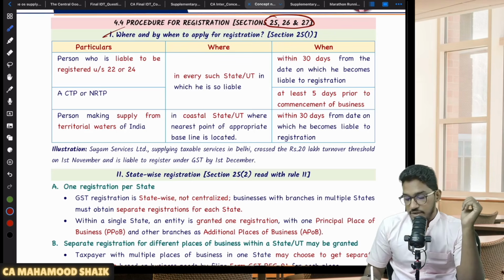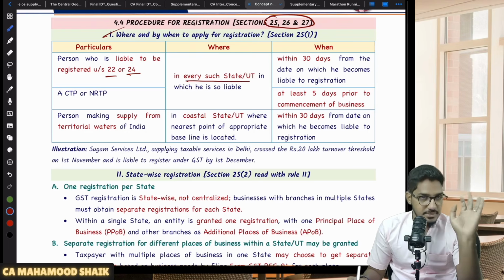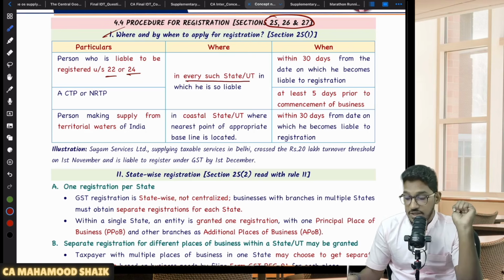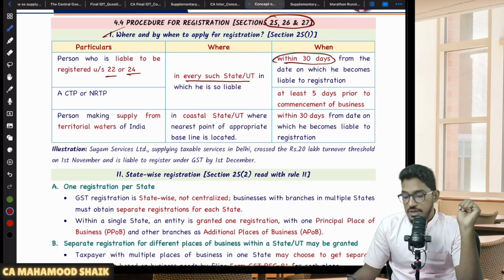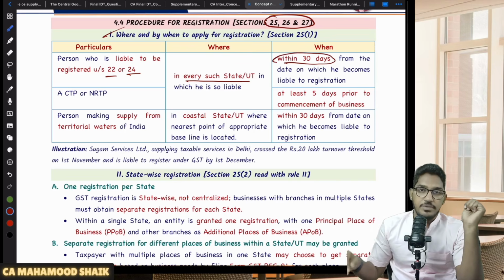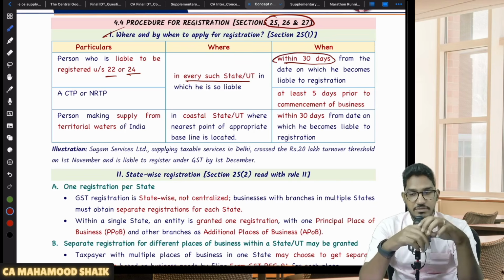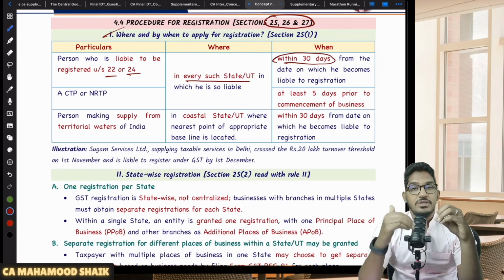So they say that if you are a person liable for registration under section 22 or 24, then you are required to get yourself registered in every state or union territory wherever you are making a taxable supply. There you have to submit an application. Within how many days, sir? Within 30 days from the date on which he becomes liable for registration.